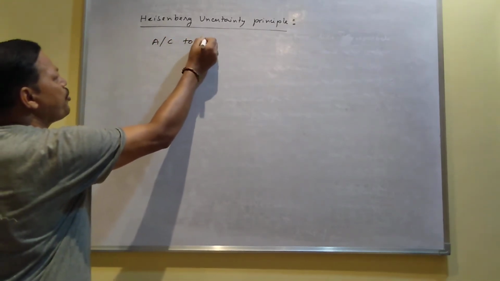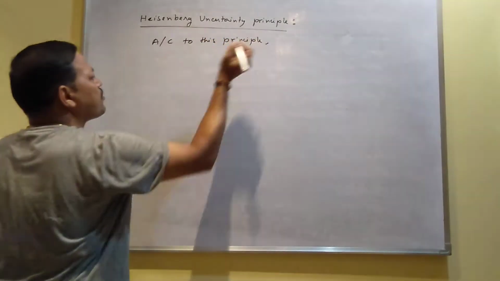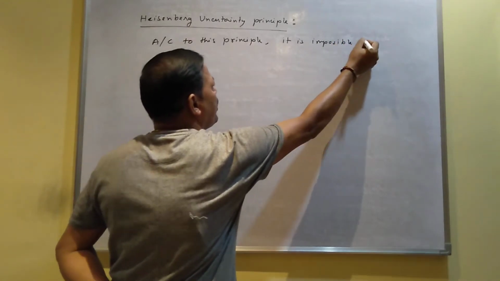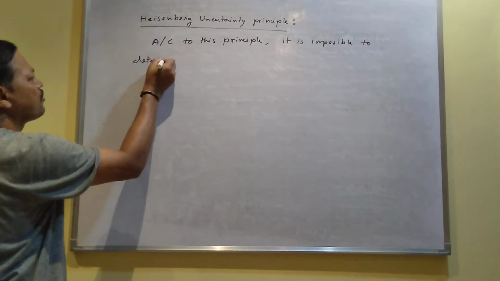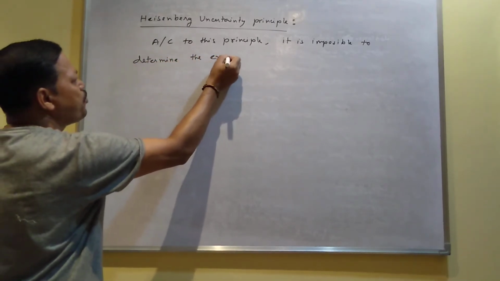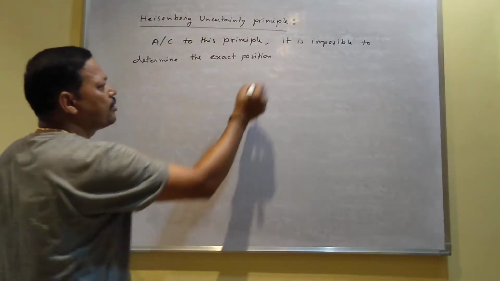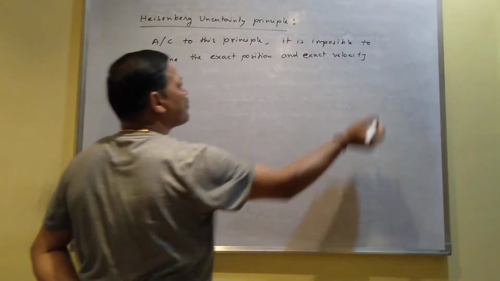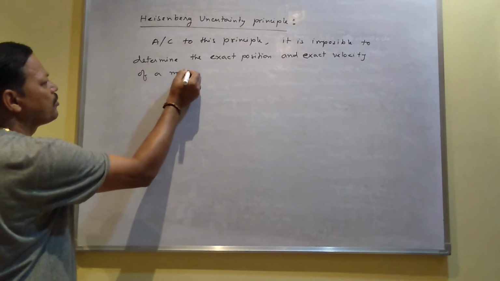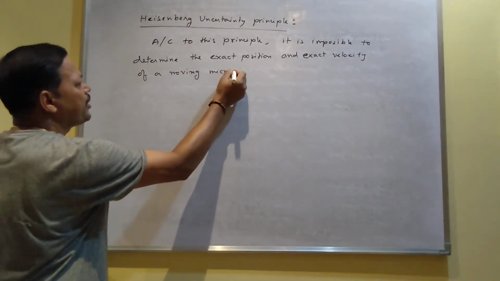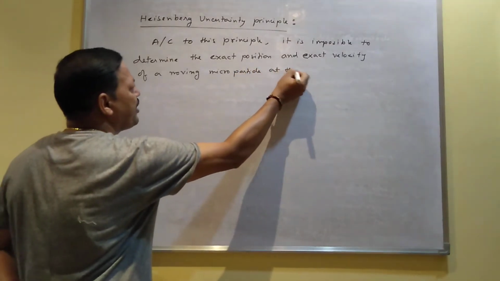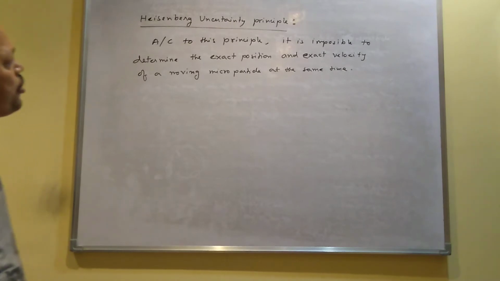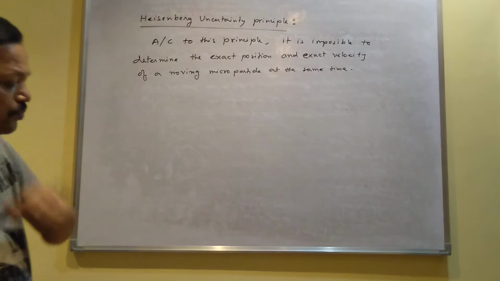First, the statement. According to this principle, it is impossible to determine the exact position and exact velocity of a moving microparticle at the same time.